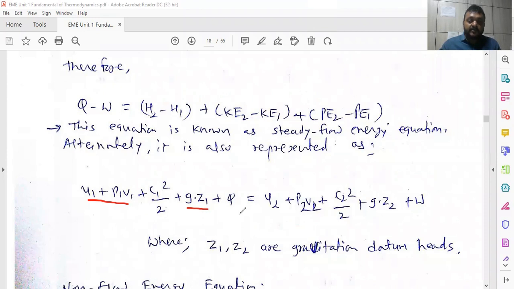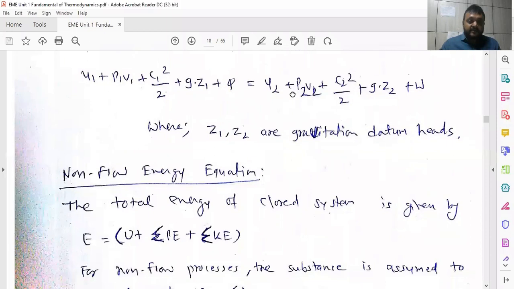So this is the alternate form of the energy equation in terms of gravitational datum head, Z1 and Z2, for easy understanding.